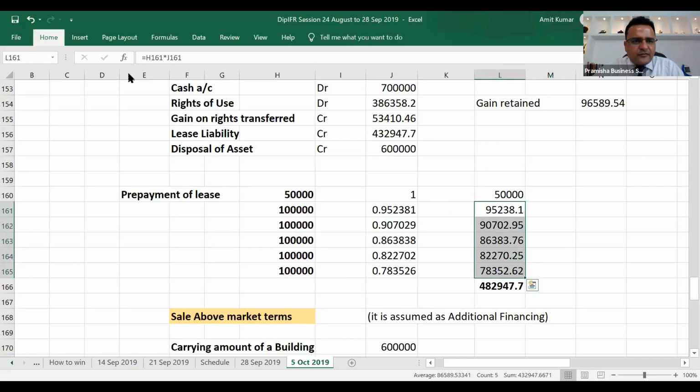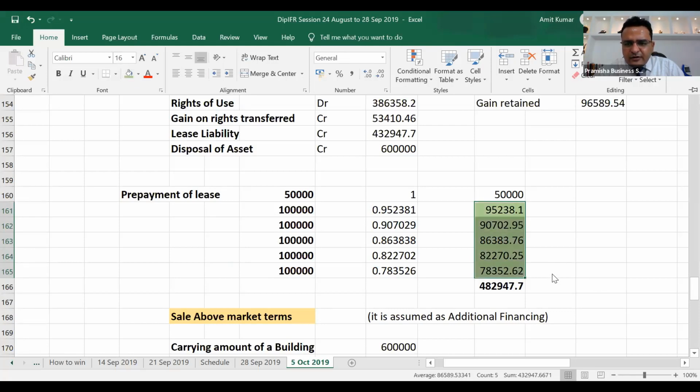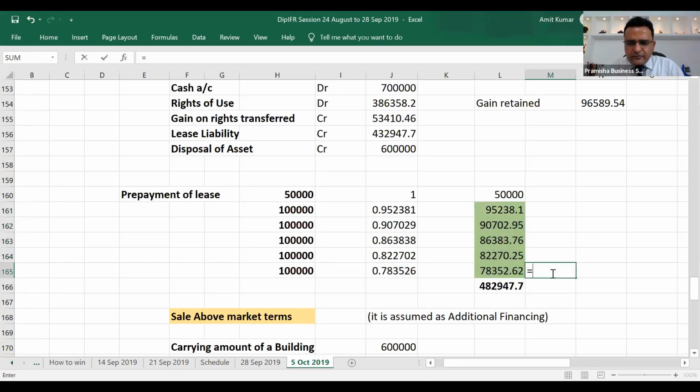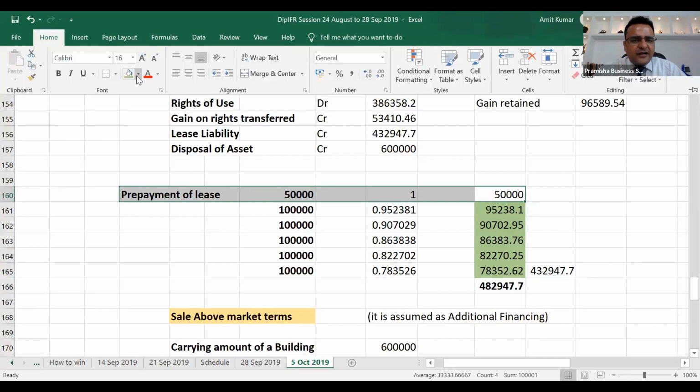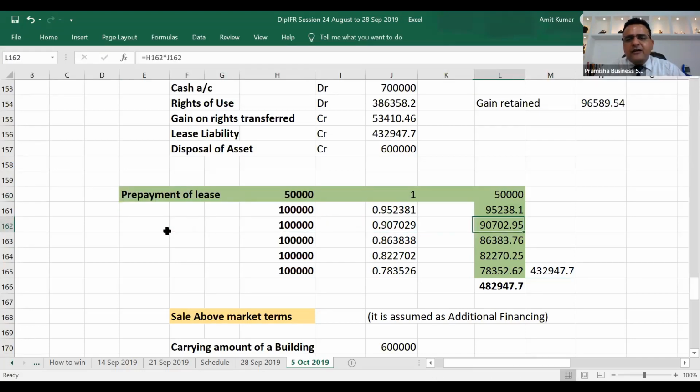The total lease liability is the total of these amounts, equivalent to 95,238 for 1 lakh paid after 1 year, plus 1 lakh after 2 years, plus 1 lakh after 3 years, plus 1 lakh after 4 years, and plus 1 lakh after the 5th year is the amount yet to be paid. But the present value of total lease liability to retain the right is equal to 482, because we consider this 50,000 as prepayment of lease for the total right retained.